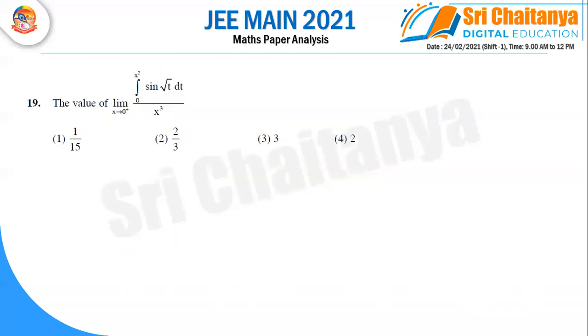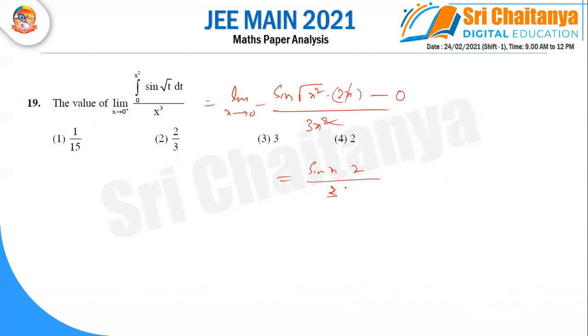Next one, by using Leibniz rule, you can write the limit as x extends to 0 of sine of, in place of t substituting x square, and differentiating x square gives 2x, minus, in place of t substituting 0 and differentiating. So here x cancels, and you can write sine x by 2 by 3 into x, with the limit extending to 0 plus. So 0 plus means mod sine x is plus sine x. Sine x by x is 1. So the answer is 2 by 3.